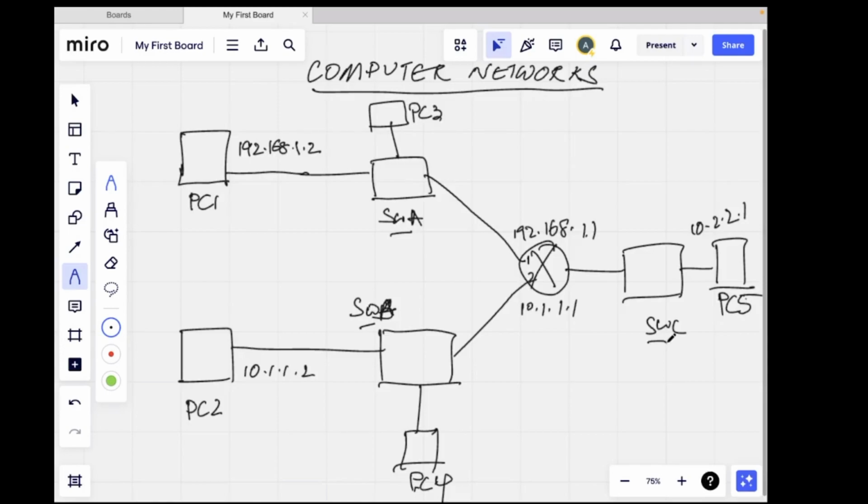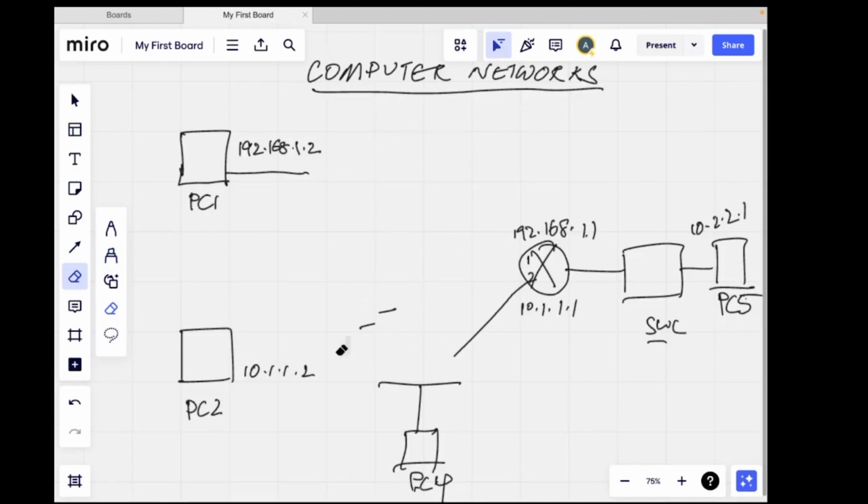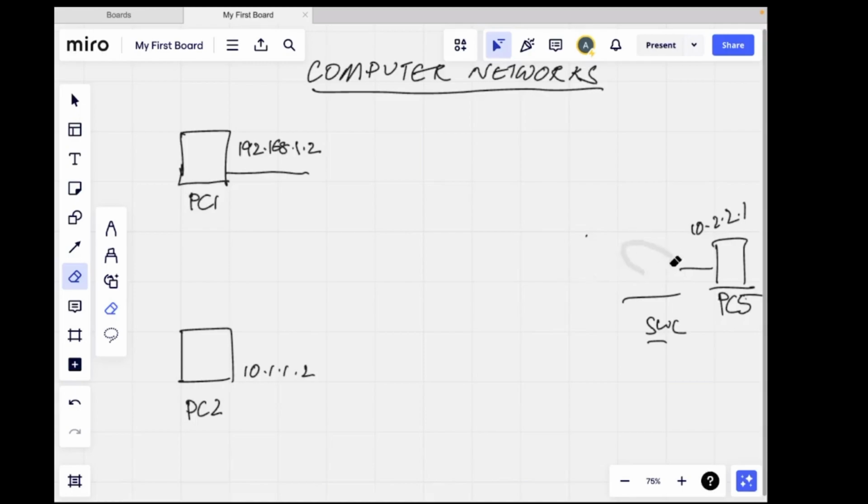The more subdivisions of LAN, the more hardware I'm trying to add. This is not cost efficient. So that's why I'll basically use virtual LANs. Virtual LANs can be configured on the switches. Instead of having so many switches, I'll just have one switch now. Same thing I can do with one switch. That's what we're going to see.